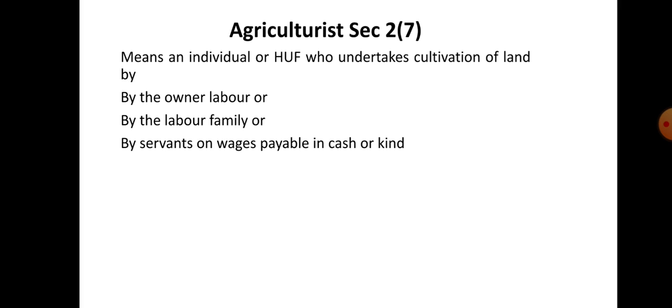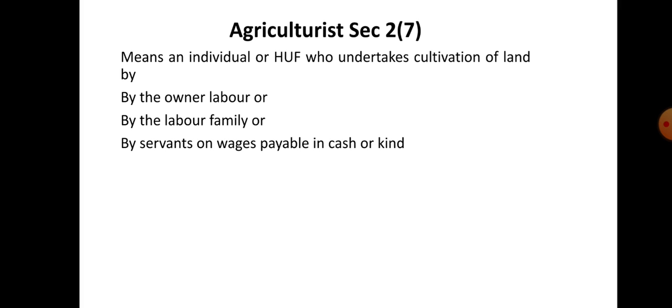And the cultivation of land is undertaken by the family as an owner, or by labor of the family, or as a servant on wages payable in cash or in kind, or hired labor under the personal supervision of any member of the family.